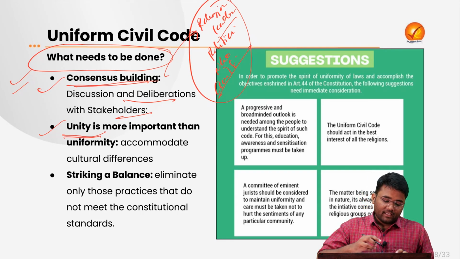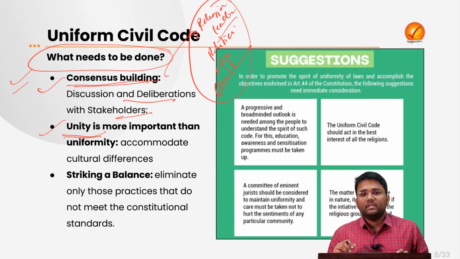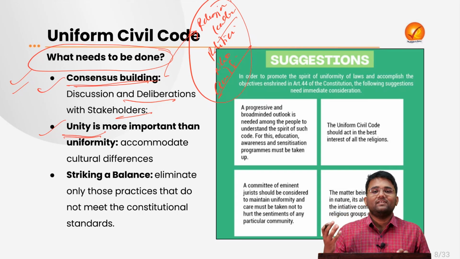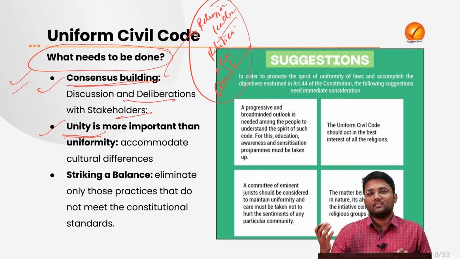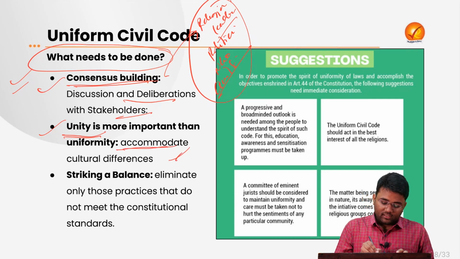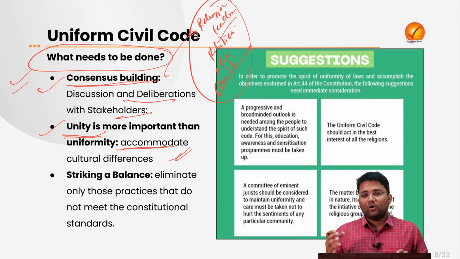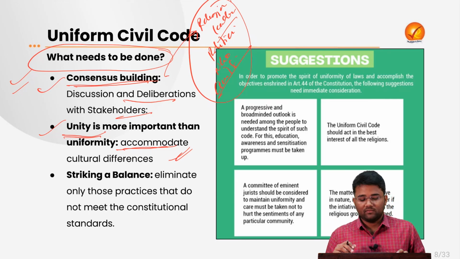Means there is need to ensure that whenever a uniform civil code is coming, it also respects the cultural diversity of the different people of different religions. It ensures that there is no such discrimination among different religions, and that is the need, that all the cultural diversity needs to be accommodated whenever the uniform civil code is coming.